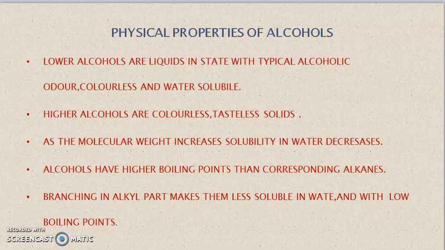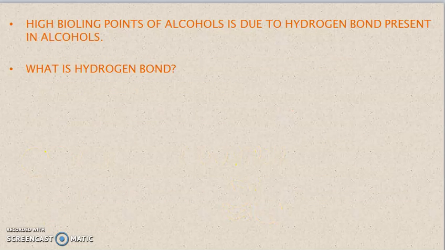Alcohols have higher boiling points compared to their corresponding alkanes because they have typical association with themselves, and this is called hydrogen bonding. Due to hydrogen bonding, they are associated with each other, so the corresponding boiling points also increase. Branching in the alkyl part of the alcohols makes them less soluble in water with low boiling points. That means their boiling points also decrease with branching in alcohols. Now, the next point is that the higher boiling point of alcohol is due to the hydrogen bonding present in it.